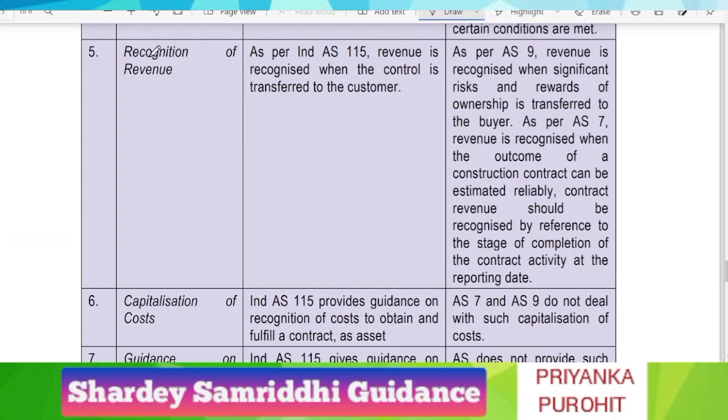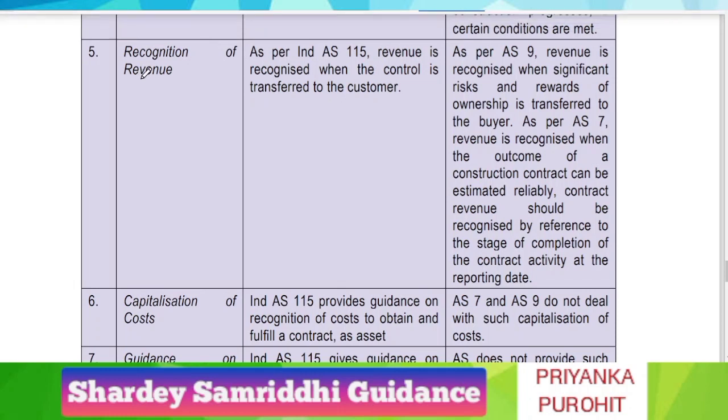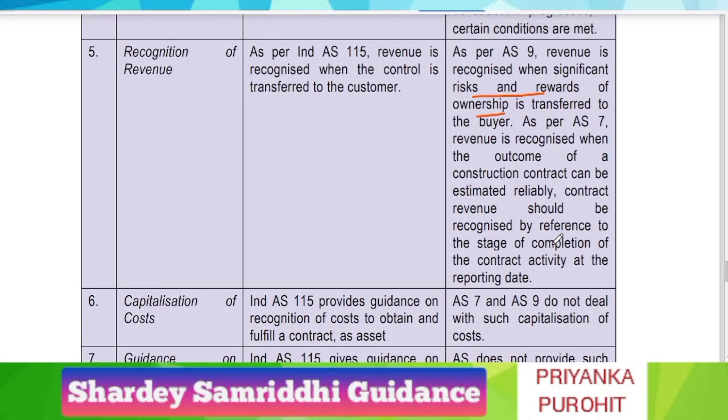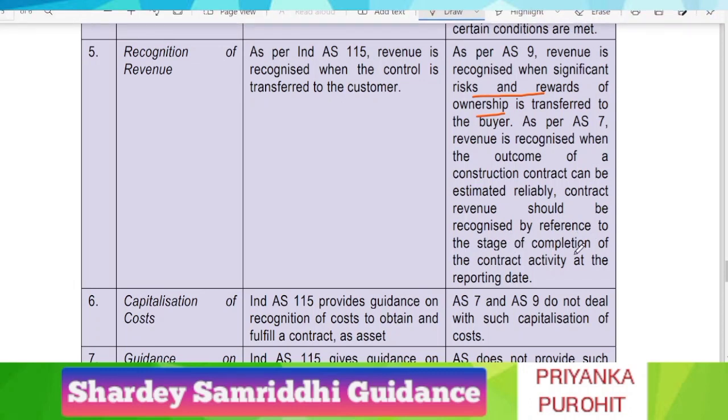The next point is regarding recognition of revenue. As per AS 9, the revenue is recognized when significant risk and rewards of ownership are transferred to the buyer. Also, as per AS 7, revenue is recognized when the outcome of the construction contract can be estimated reliably, and revenue can be recognized by giving reference to the stage of completion.